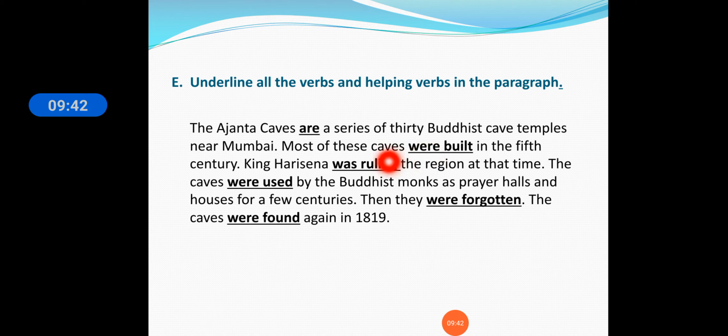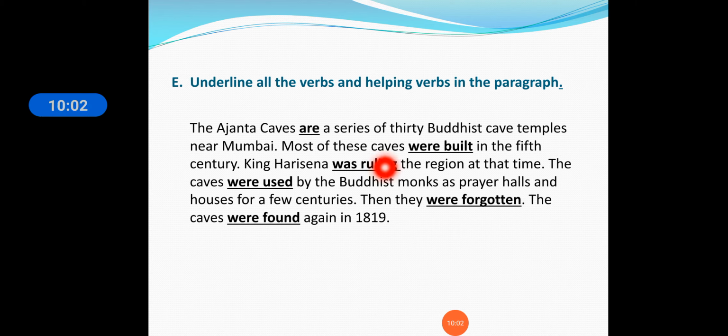In the plural form you only use were. Okay. Because if it is plural, in all the first, second and third persons we are using were. Okay. And in the singular, for the first and third person we are using was. In the second person we are using only were. Okay.